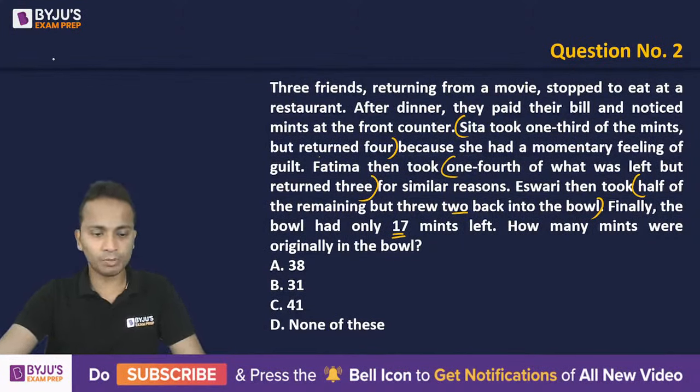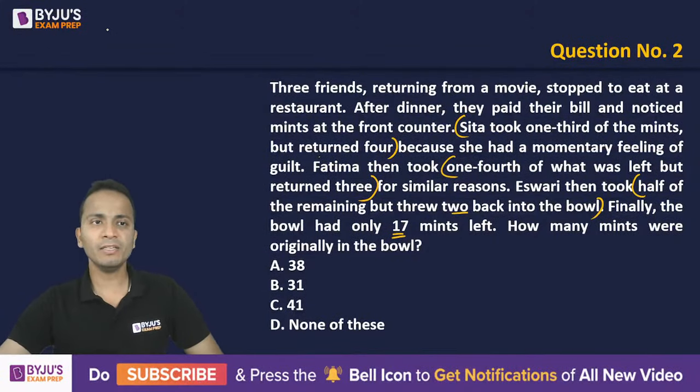So any answer, option A, B, C or D? In case you have answered as option D, then you can tell me what is the exact number of mints initially. So music core, you have given the answer as D. So can you tell me the number of mints initially? Quickly, all of you write the number as well. So I'm starting. So originally, if I'll assume X number of mints, okay.